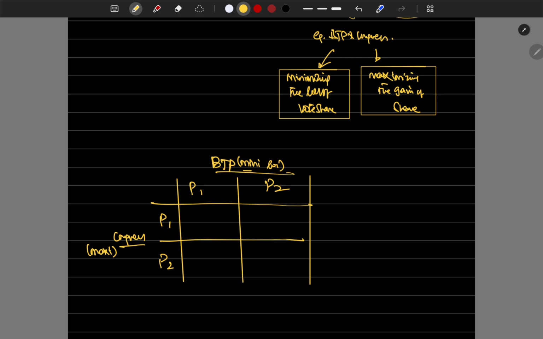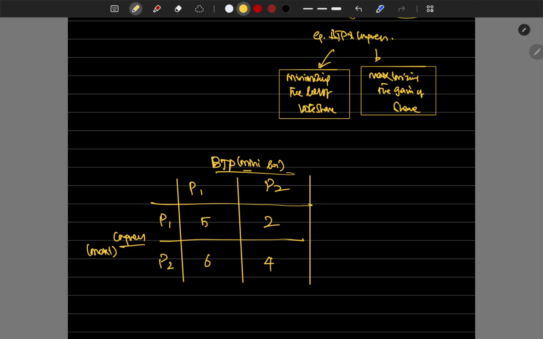Because of policy 1, Congress gains 5% vote share, and BJP loses 5% vote share. Because of policy 2, BJP loses 6% vote share and Congress gains 6% vote share, like that. Everything I am putting here is, for BJP, the loss of vote share, and for Congress, the gain of vote share.